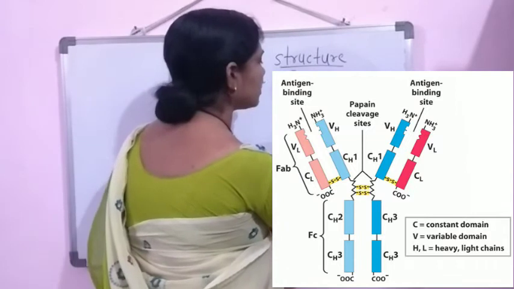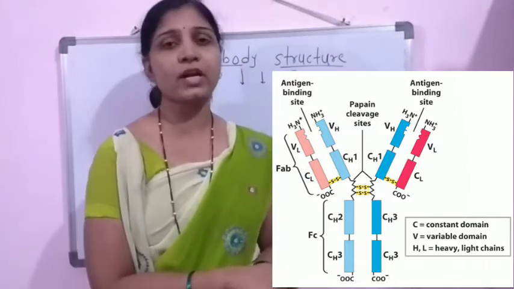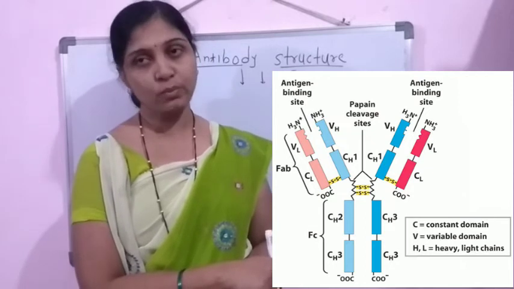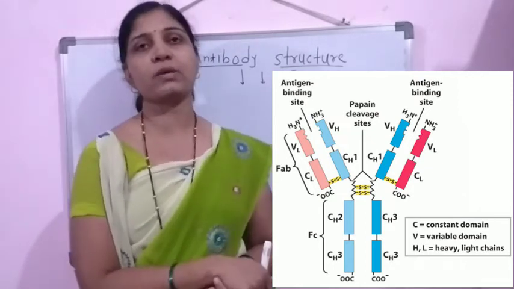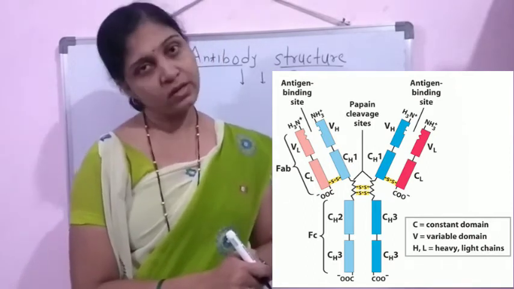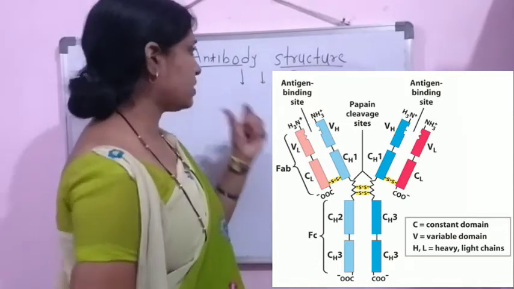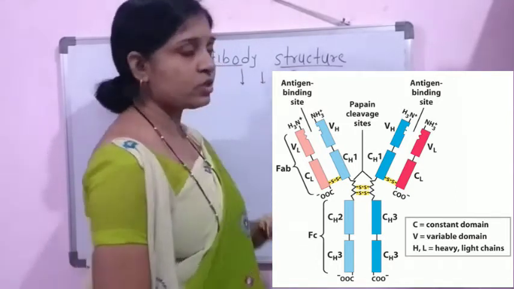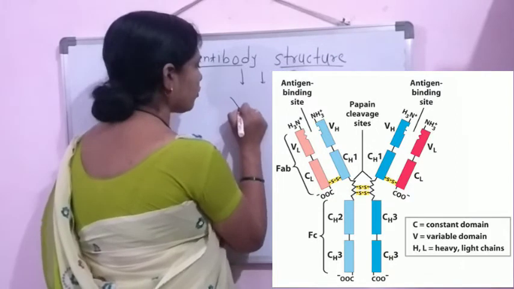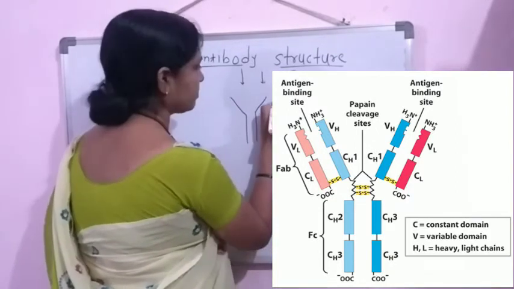The ratio of this is 2:1, which means maximally there is the presence of the kappa type of light chains within the immunoglobulin molecule. The concentration of the kappa type of light chain is maximum as compared to that of the lambda type of light chains. Now the other regions present within this antibody structure: whenever we want to explain the antibody structure, it is a Y-shaped structure,